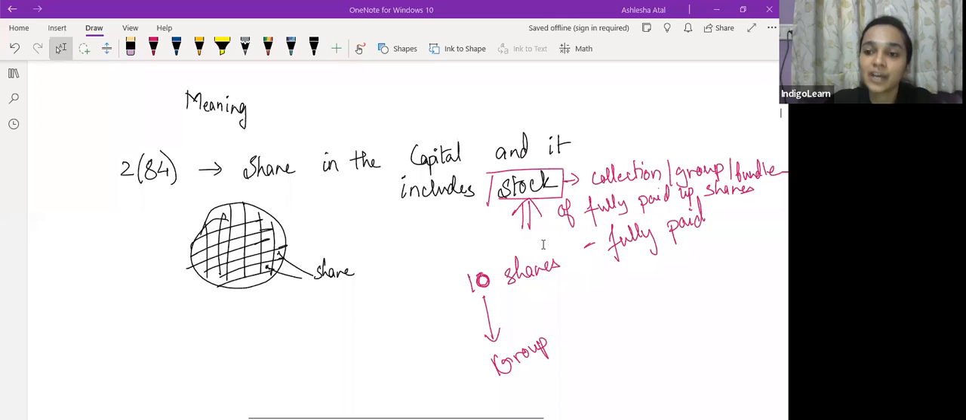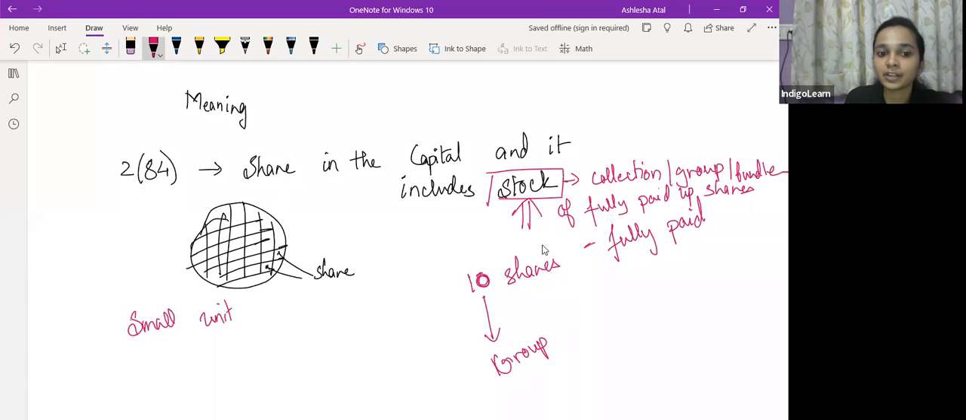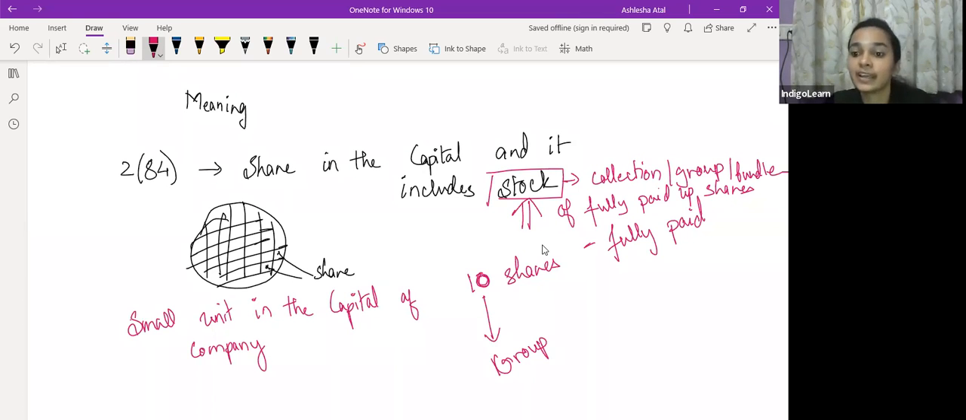Okay, so we've now understood the meaning of share. So what is share in simple terms? Share in simple terms is a small part or a small unit in the capital of the company. The share is nothing but a small unit in the capital of the company and it includes stock. Stock is a collection or a bundle of fully paid up shares. So with this, we've now understood the meaning of the term share.